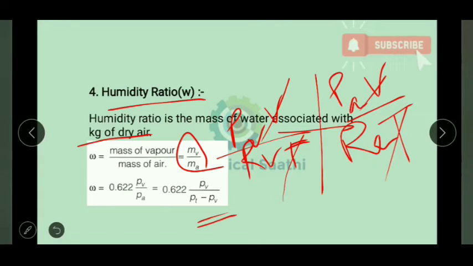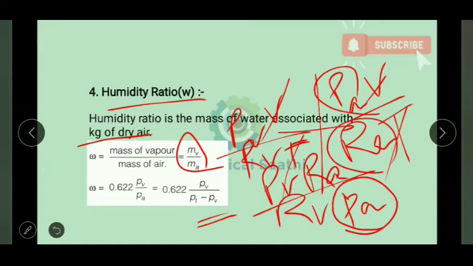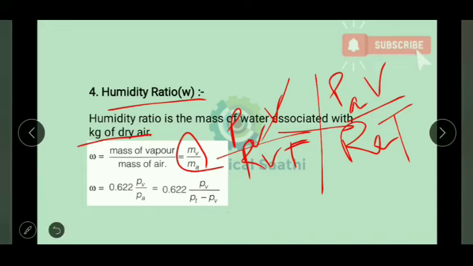Then the R I can take to the numerator, and PA will be in the denominator. So I can write PB into RA divided by RB into PA. Next, I can replace this PA in terms of the total pressure and vapor pressure, so PA can be replaced by PT minus PB. And the values of RA and RB are constants that are known to us.